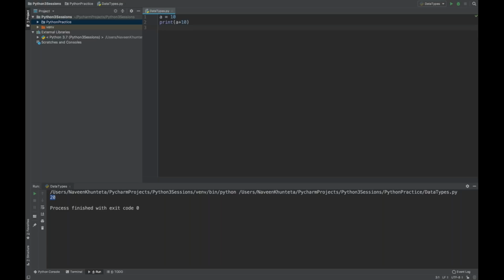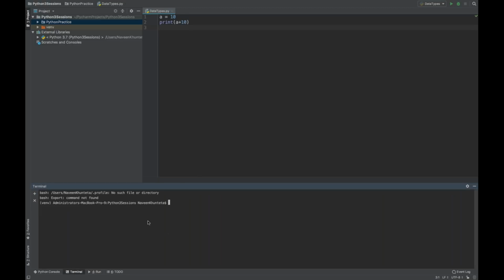So guys, first of all, if you really want to execute this data types.py, this particular file, right click on it and simply run data types. There is another way, that you can go to your terminal. It shows that this is your project directory. In this project directory, if you try to execute this Python file, simply write python data. The moment you press tab, it is not giving any option. If you write data types.py, it says file not found, or can't open this particular file. Why?